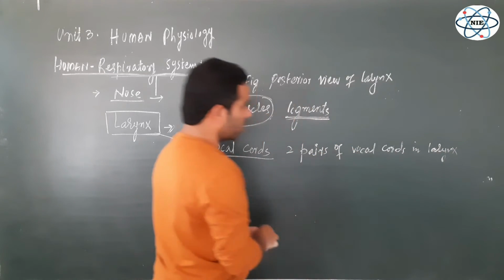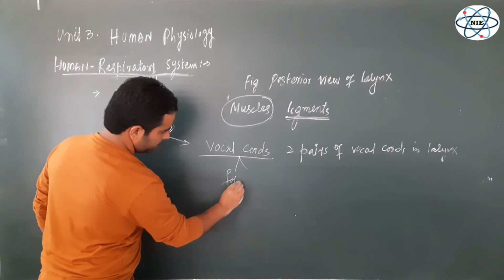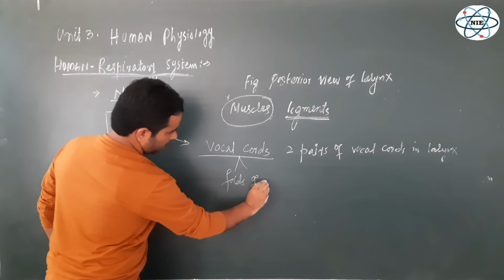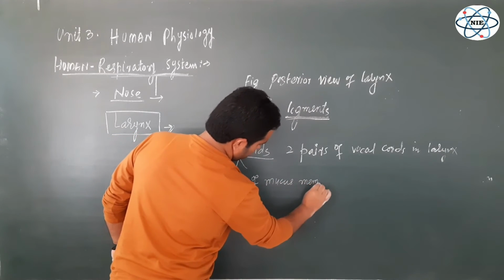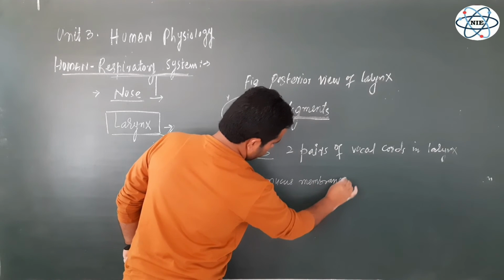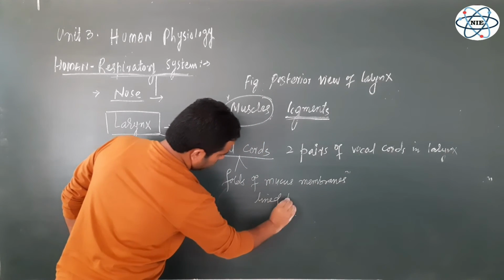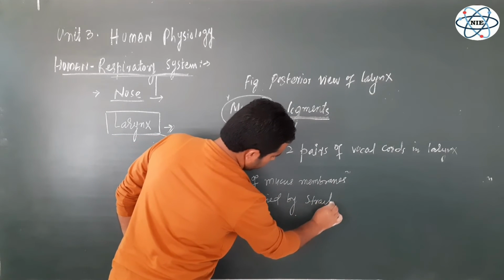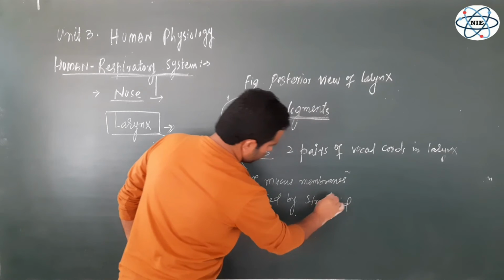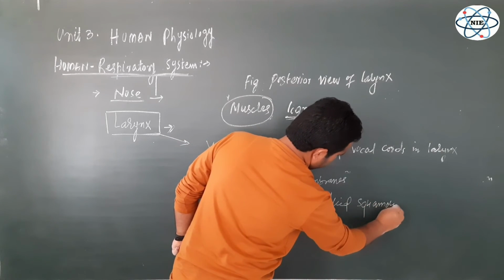And what is the nature of these vocal cords? These vocal cords are actually folds of mucous membranes lined by stratified squamous epithelium.